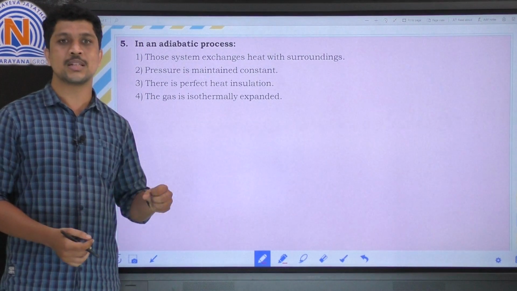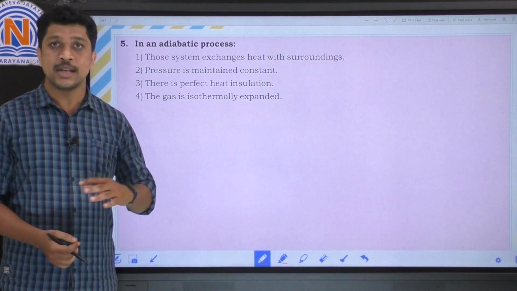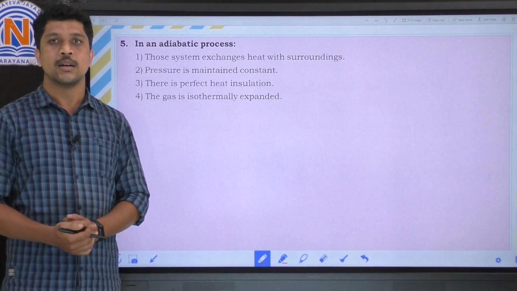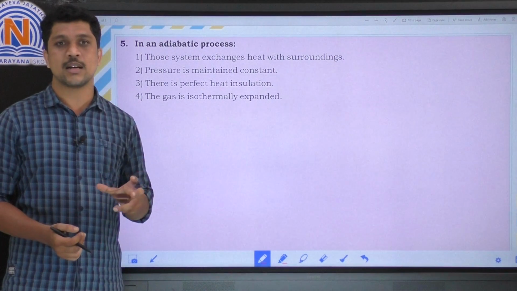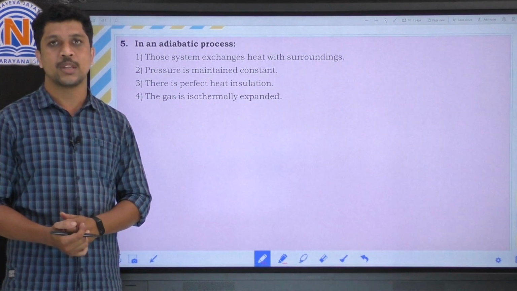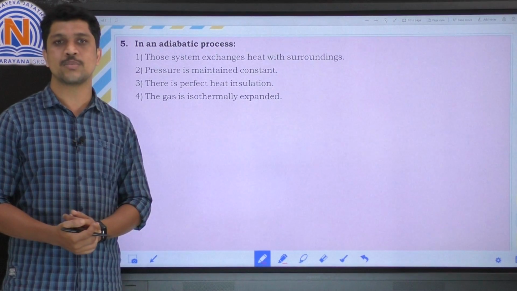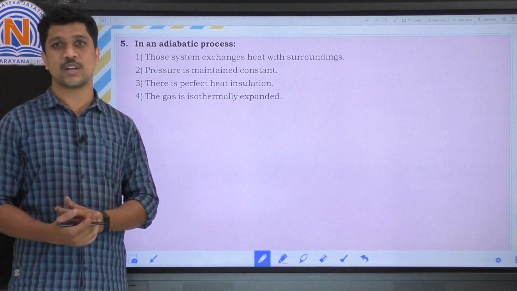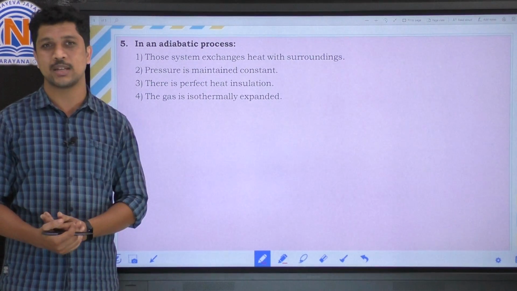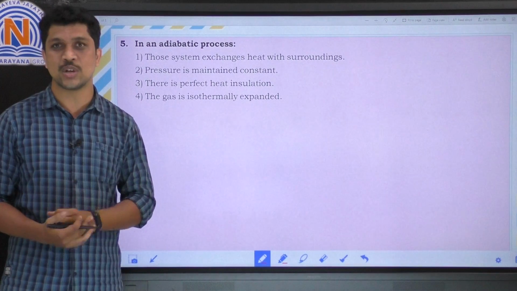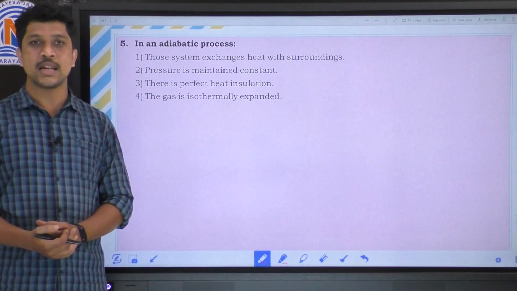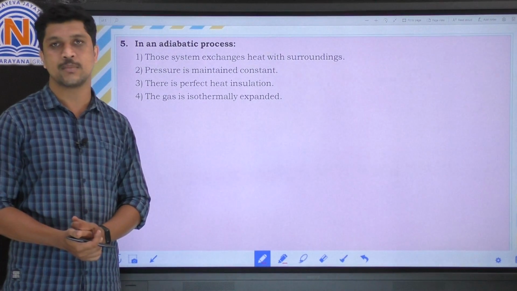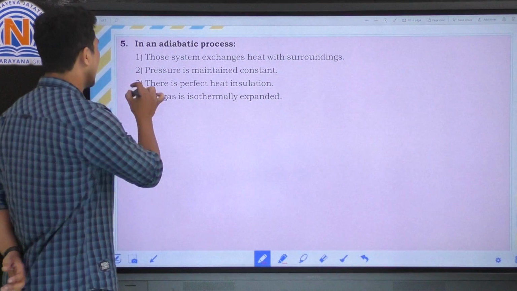In this system, temperature may vary and pressure may vary, but the system should be insulated. That means it cannot transfer heat from system to surroundings. That is the heat insulation system. So in an adiabatic process, perfect heat insulation should be present. So the correct option is the third option.